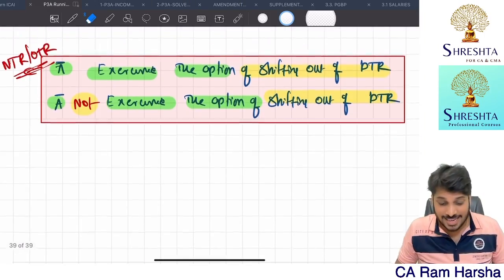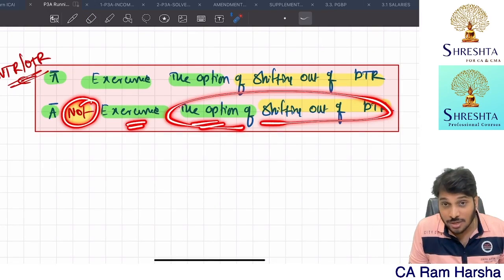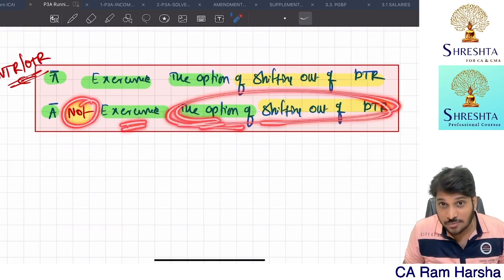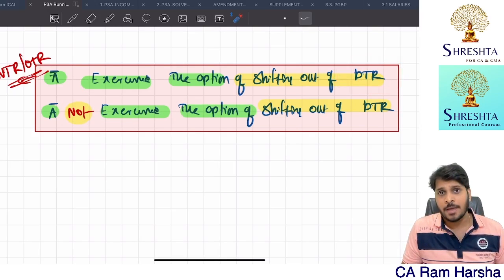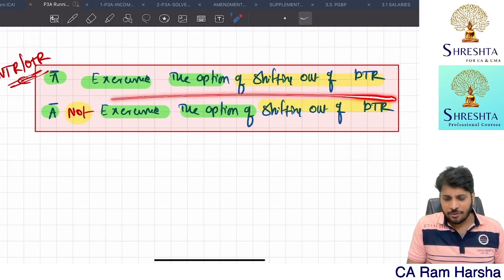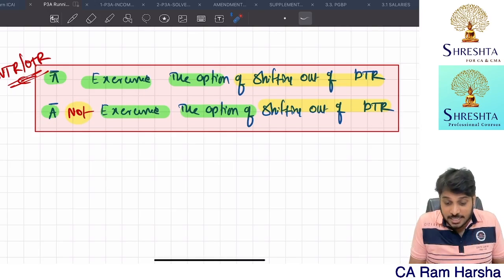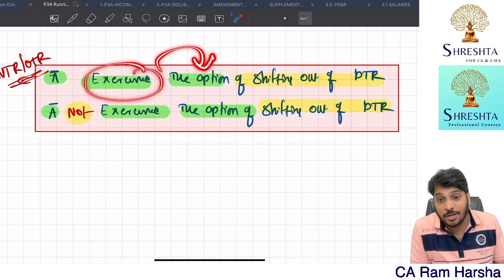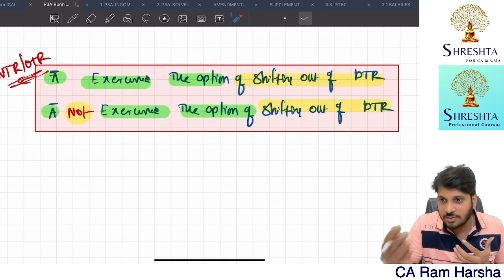Suppose the SSE has not exercised the option of shifting out. Remember, by default, that's why it's called default tax regime. By default, you are not exercising shifting out. If you want to shift out of default tax regime, you have to exercise the option carefully, manually, specifically this option of coming out.